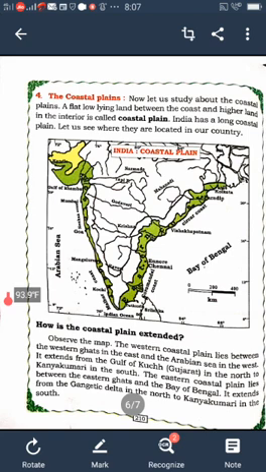A fertile area in the desert is formed where the water comes up to the ground surface. This is known as an oasis. Understood? What is an oasis? Where do you see the oasis? Oasis you see in desert areas. Those plants and trees which have special devices to withstand the long drought condition are grown here. The scrubs, cactus, acacia, thorny bushes, etc.